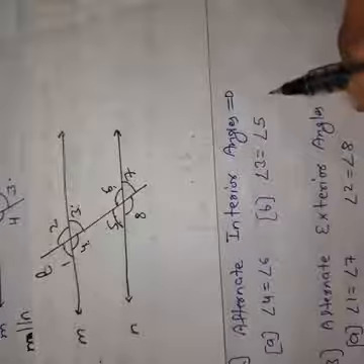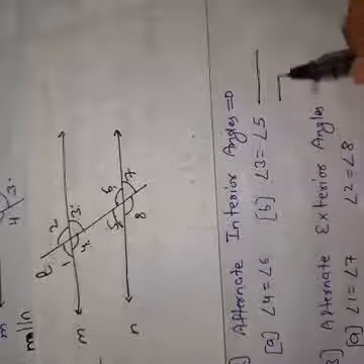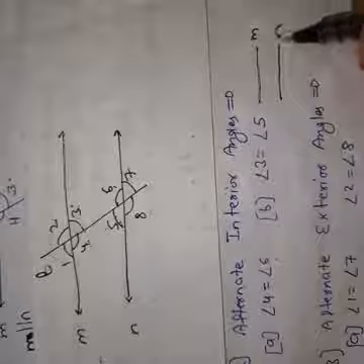How will we use this property in our questions? For example, these two lines are M and N.